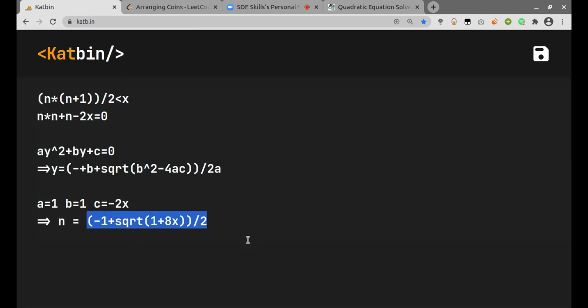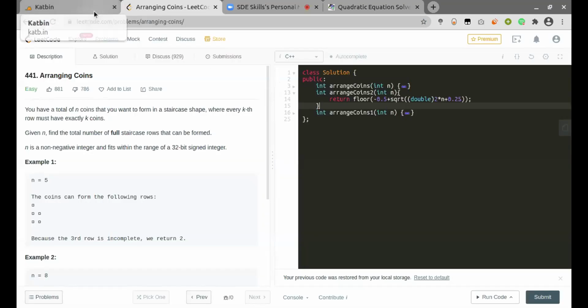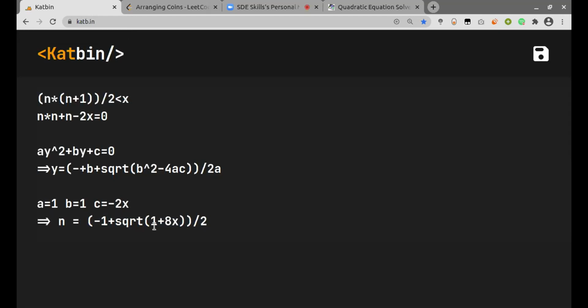So this we can solve in one line. Do you take care that b square minus 4ac should be greater than 0? I think we don't have to check, it is always a valid equation. The quantity under the root should always be positive. We'll take the positive root since the outside value is negative. Anyway, we need the value positive, then only we will get the final value of n to be positive.